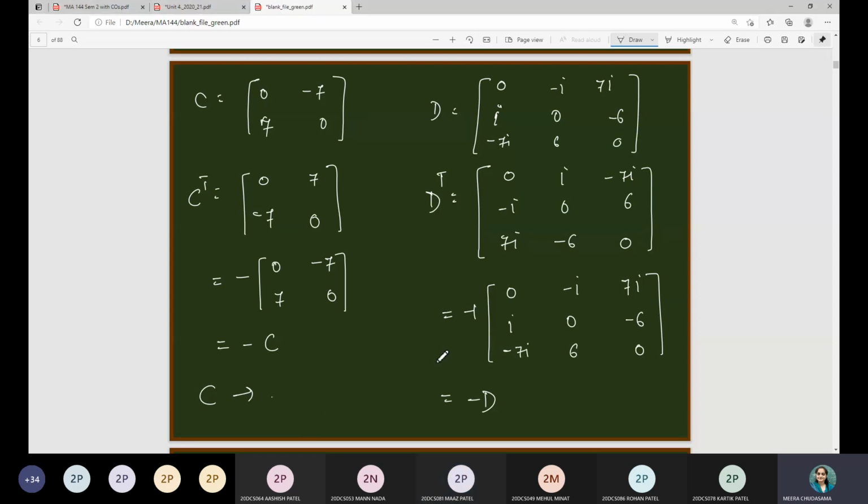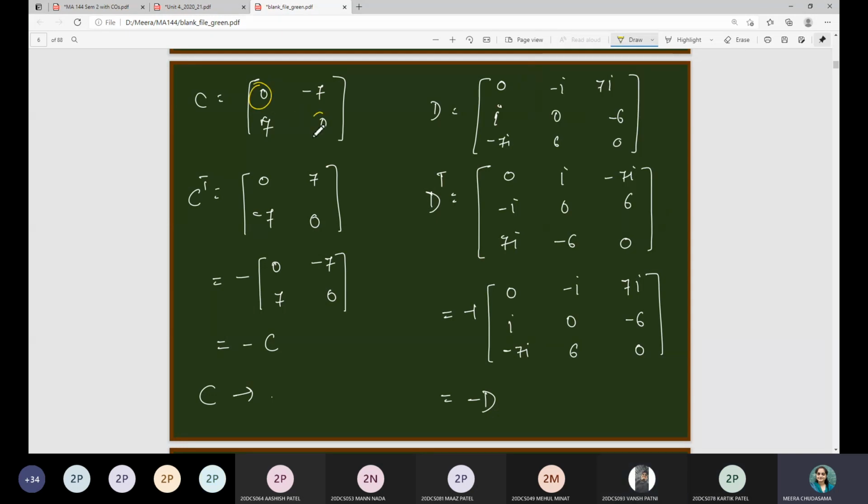The question is, after seeing these two examples of skew symmetric matrices, have you observed any common characteristic? Yes, ma'am. The scalar quantity is minus 1. Yeah, it is by default in the definition that the scalar quantity is minus 1. Another thing, have you observed? Diagonal elements should be 0. Diagonal elements are 0. Yes, you can see this.